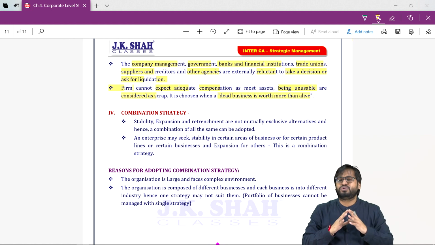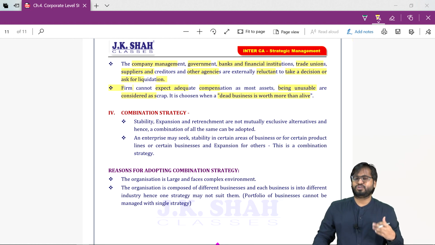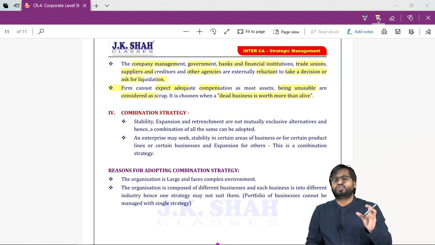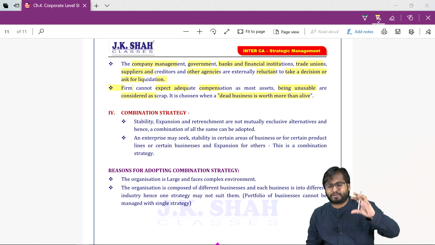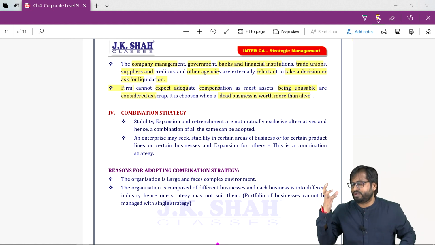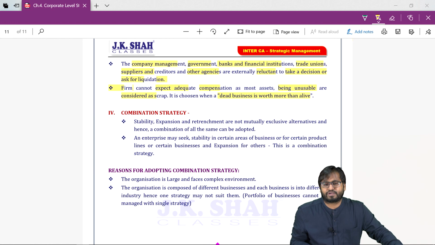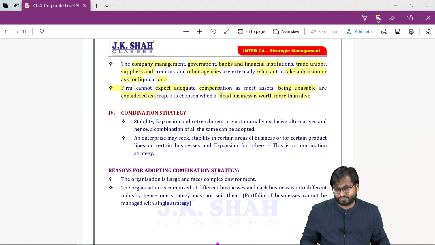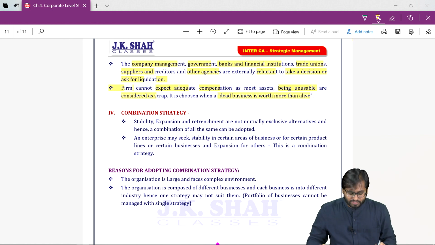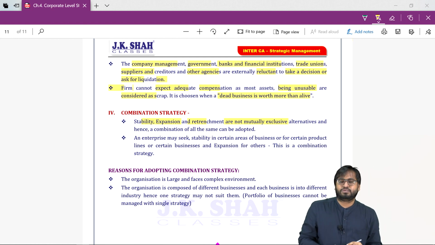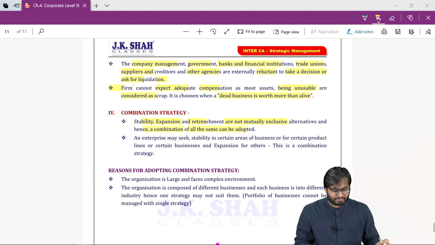or only expanding in all of the businesses, or reducing all businesses? No. When a company is into multiple products and multiple businesses, they can choose for one particular business whether we want to do stability, for another business expansion, and for a third business retrenchment. So those are not mutually exclusive alternatives. We can use them together. So this is combination. Stability, expansion, retrenchment are not mutually exclusive alternatives. Hence a combination of all of them can be adopted.